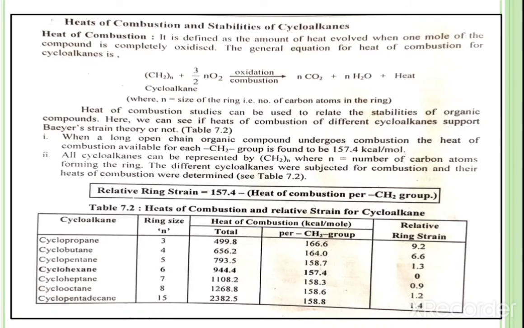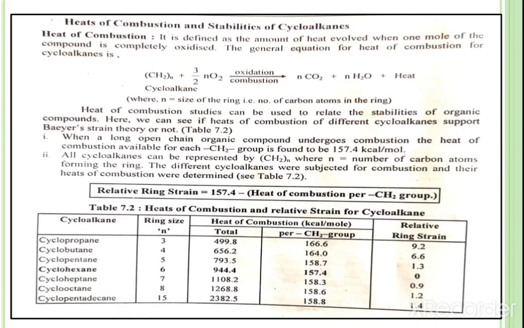Okay. Third, if the heat of combustion per CH2 group is more than 157.4 kilocalories per mole, then the cycloalkane is less stable than the open chain alkane.